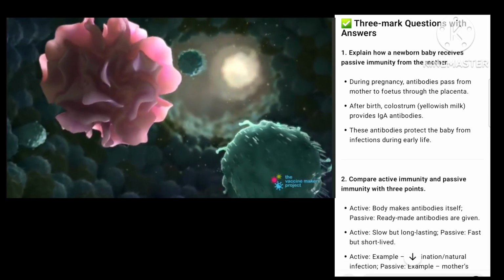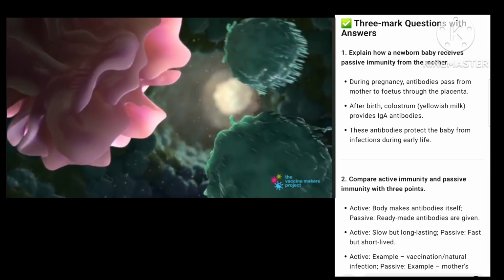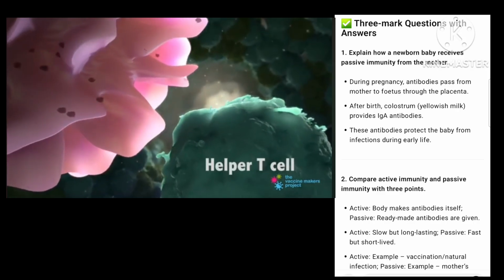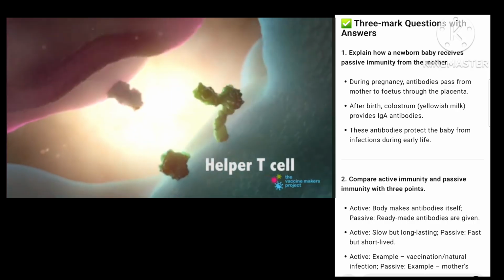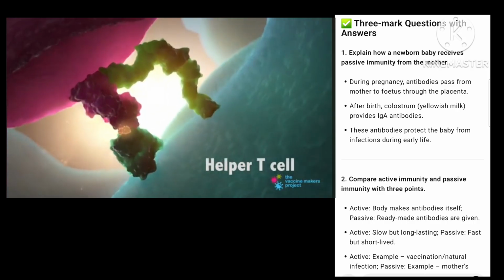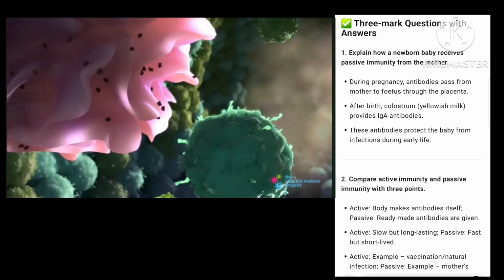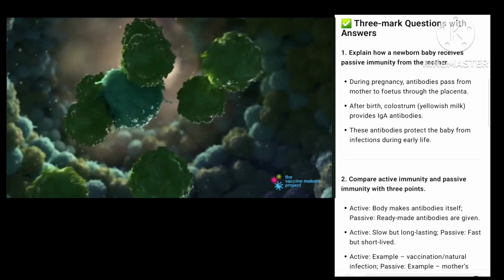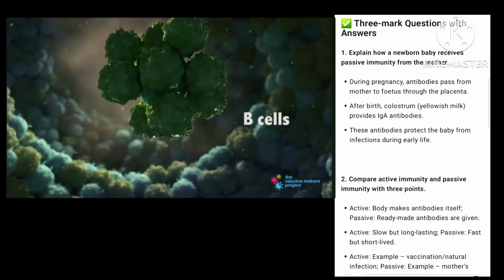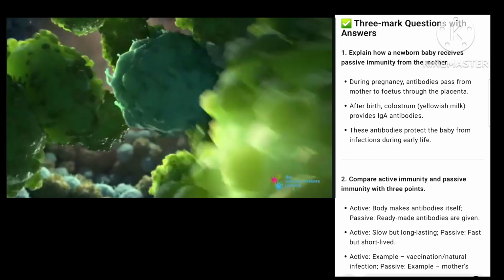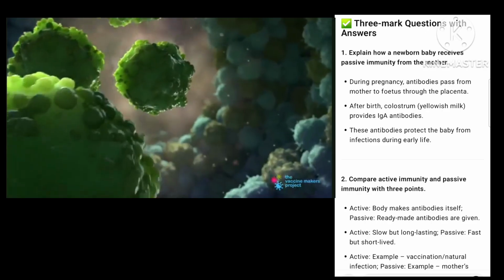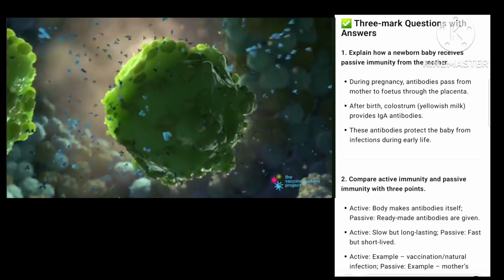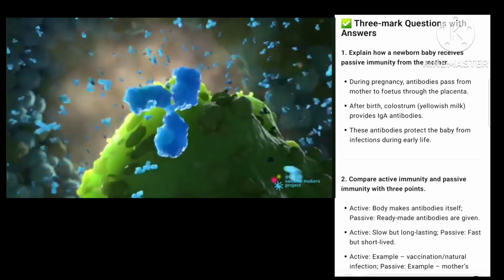Inside the lymph node, the dendritic cell presents pieces of the invader to T cells, the immune system's communication specialist. In turn, T cells activate B cells, training them to form antibodies, the molecular weapons that target the invader specifically.